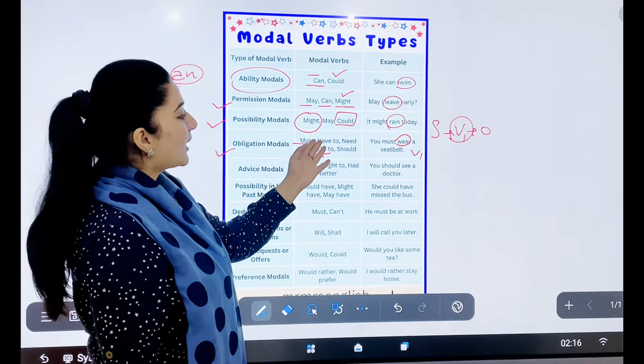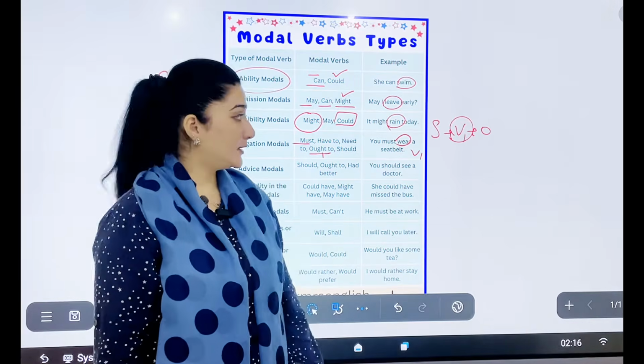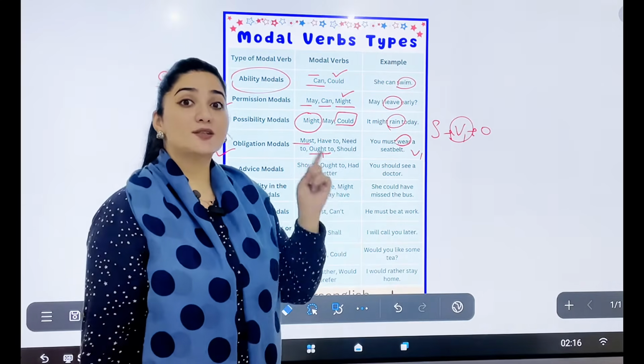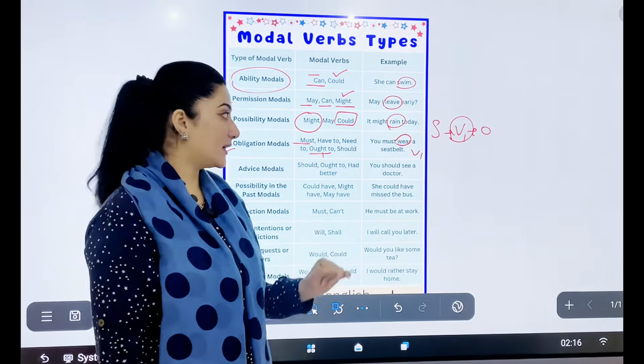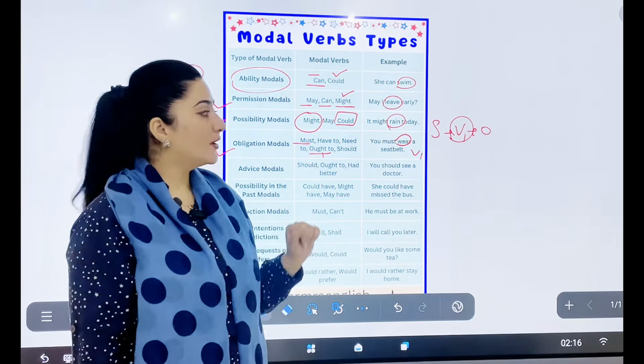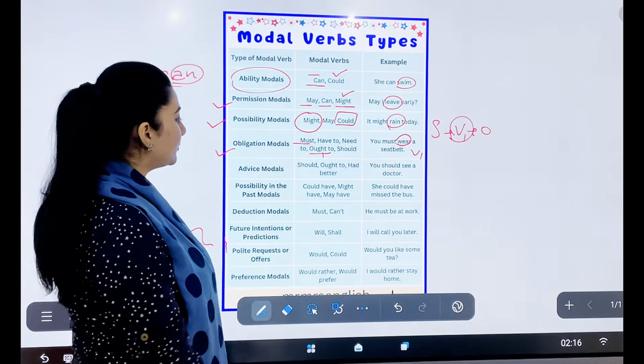Like you have to take your language classes regularly. You need to learn English language. You ought to consult a trainer for proper language learning, and you should work on your vocabulary words. So these are some of the examples that I've shared with you.